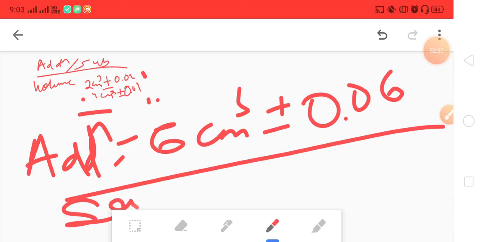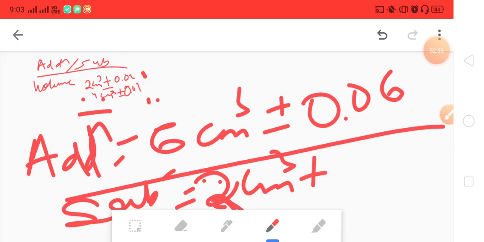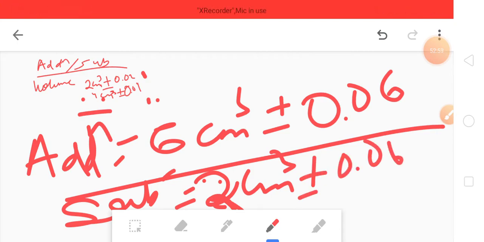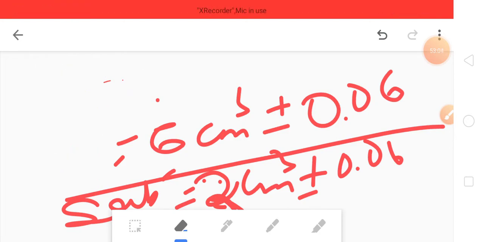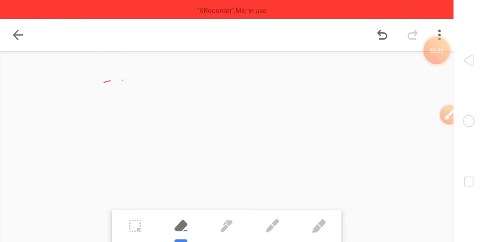Next is subtraction. Subtraction is also very simple. We just need to subtract these, see here, 4 minus 2 we need to do. We cannot get a negative one. If a negative answer comes, then we do what we used to do when we were kids. That is 4 minus 2, which is 2 centimeter cube plus minus 0.06. That's it, and we got the answer. I hope you have written everything. I'm erasing it. Okay, I hope it's clear.